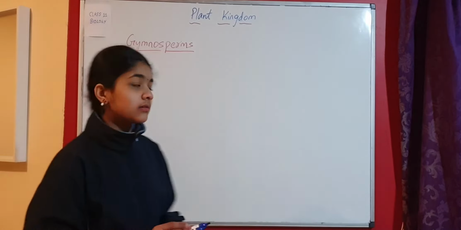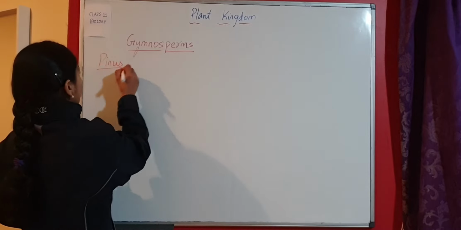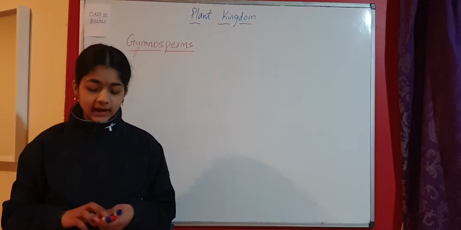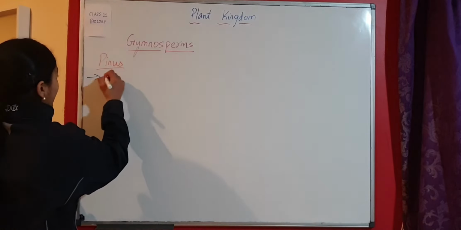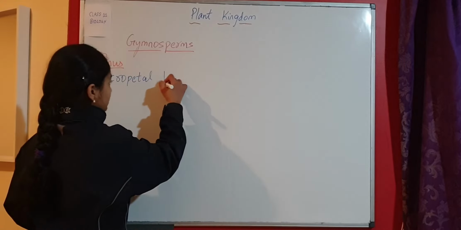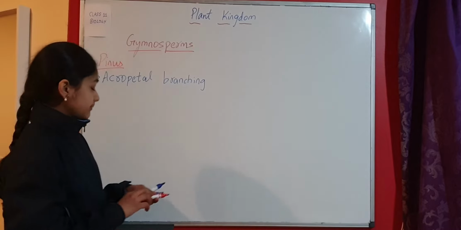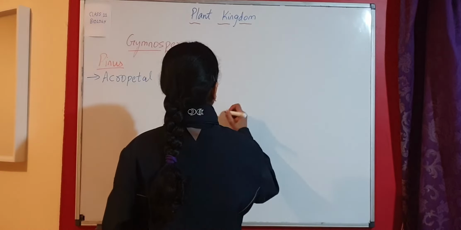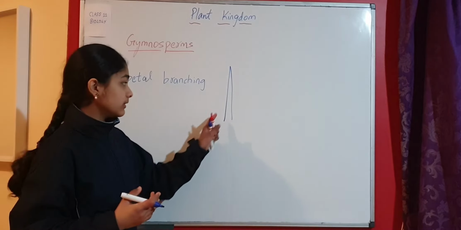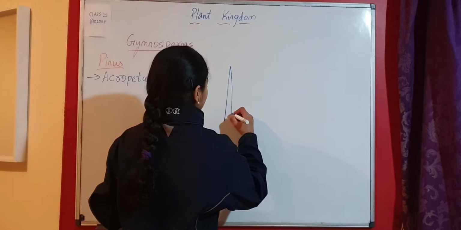So talking about Pinus. Pinus is a conifer, it's a gymnosperm and it shows acropetal branching. What is acropetal branching? If we take an example, this is the main stem and the branches.